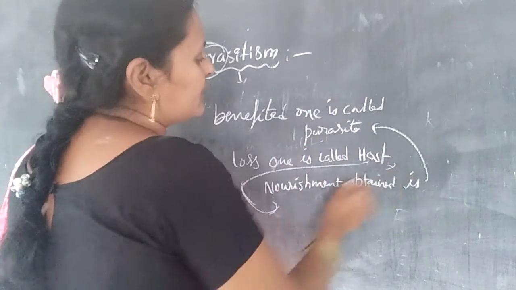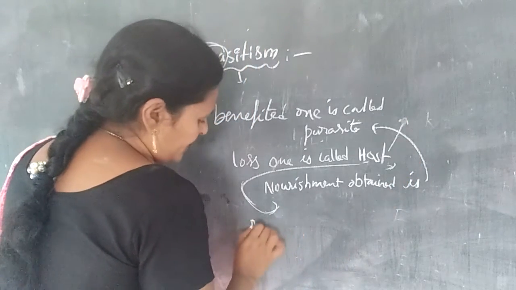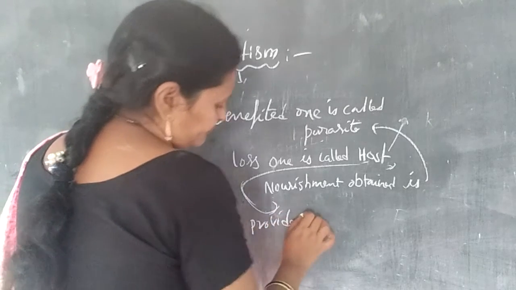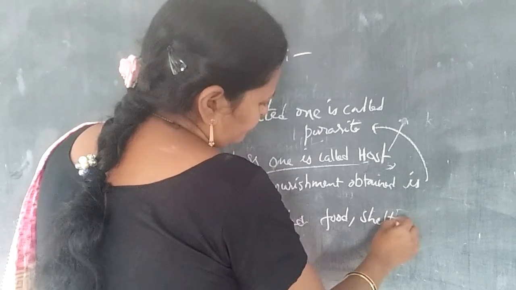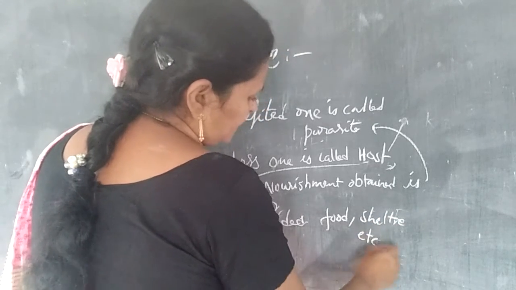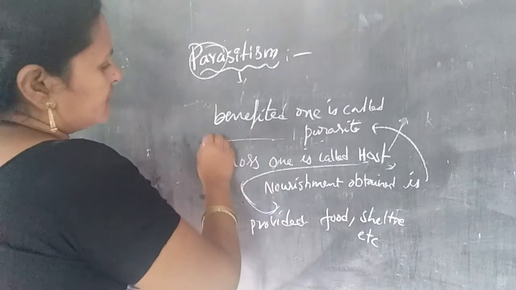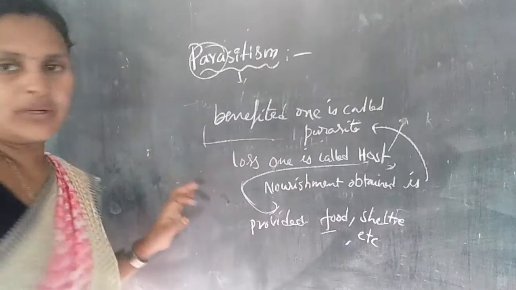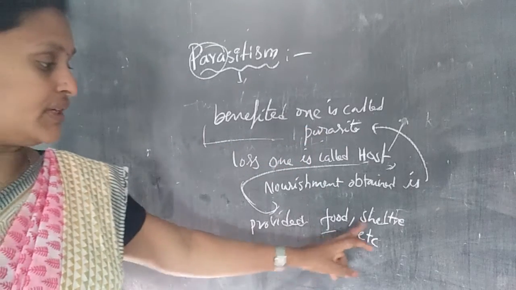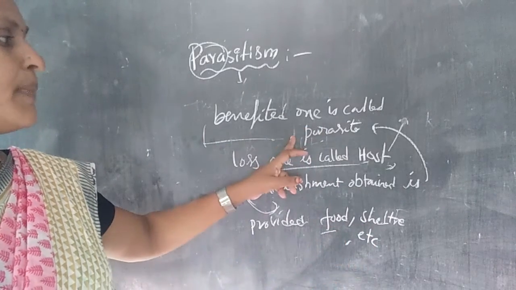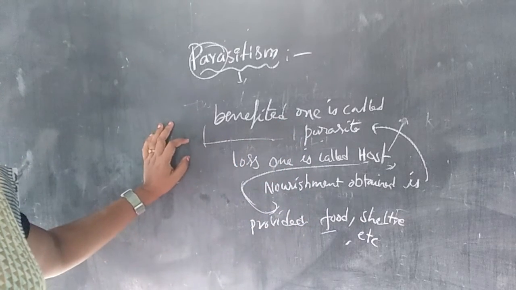The host provides food, shelter, etc., and the parasite obtains food and shelter from the host. That is parasitism.